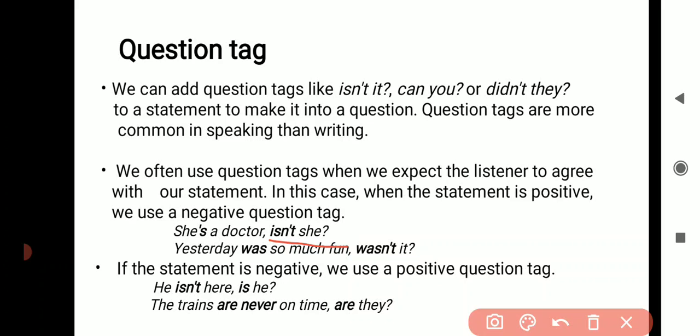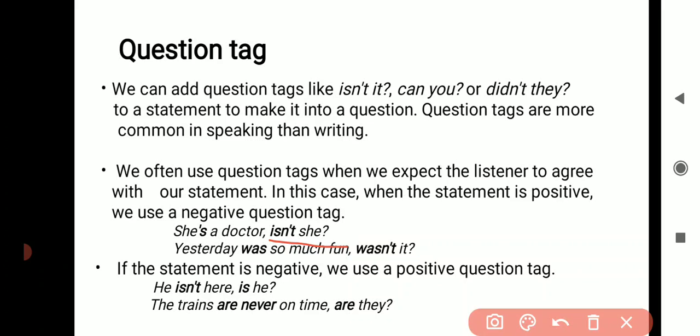So if these auxiliary verbs or modals are already there in the sentence, we must use the same verbs while making question tag. For example, she is a doctor. Here is a verb. Question tag is isn't she.